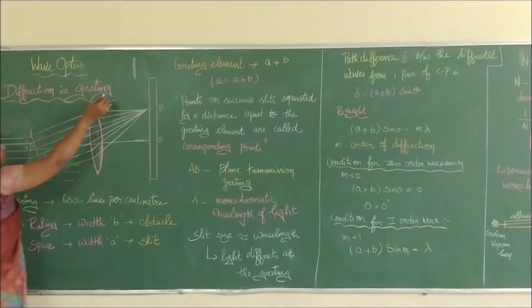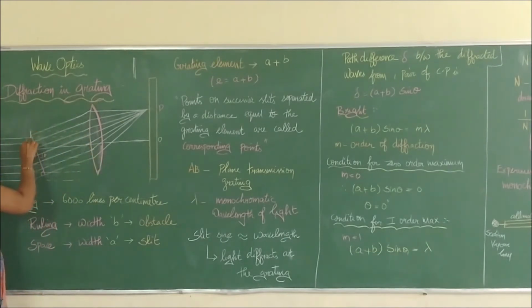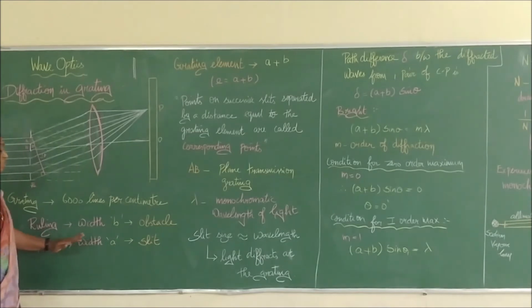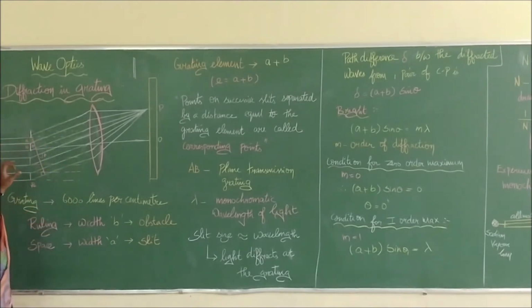So this is a slit like this, right? These are lines. The gap, we call that slit A. The ruling is nothing but the width B; we call it an obstacle, and the space is said to be the width A, which is going to act as a slit. Then we are going to combine them. We call this A and B a grating element.